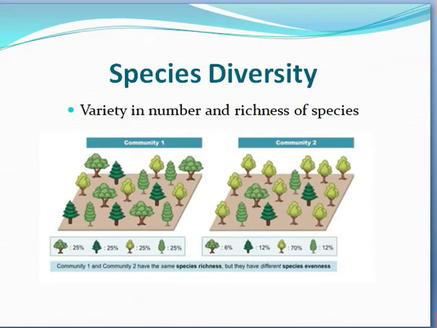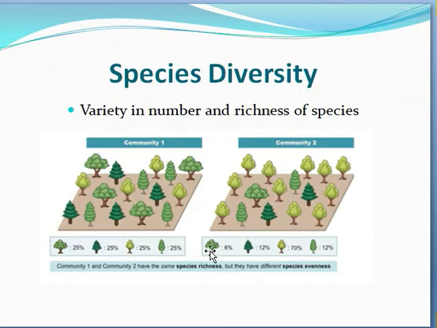In species diversity, there is variety in the number and richness of species. In these two diagrams, this is community 1 and this is community 2, and community 1 and community 2 have the same species richness, but they have different species evenness. In this diagram, in community 1, you can see 1, 2, 3 and 4 types of species are found. It is called species richness.